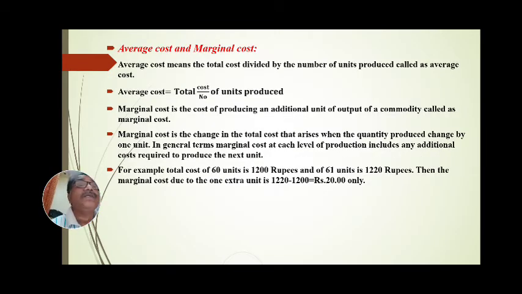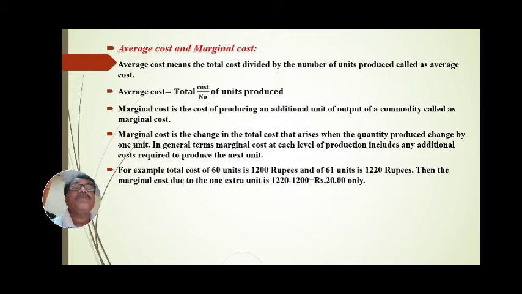Then, average cost and marginal cost. What do you mean by average cost? Average cost means the total cost divided by the number of units produced. Per unit, how much money is the price, that is called the average cost. Average cost is equal to the total cost of units produced divided by the total number of units produced.